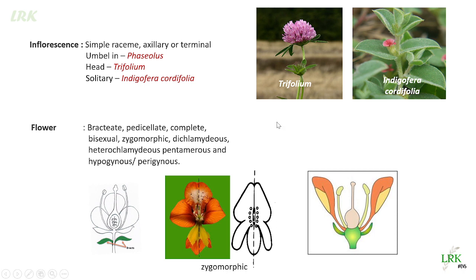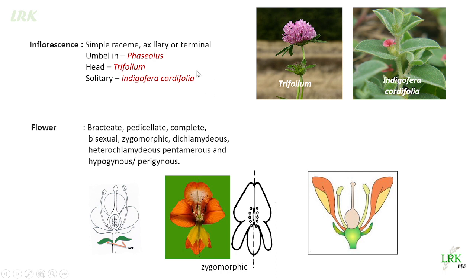And when coming to the reproductive morphology, inflorescence, inflorescence is a simple raceme. You all know what is a raceme. Racemose type of inflorescence, we have indefinite growth of the peduncle, and the flowers are arranged in acropetal succession. So here the inflorescence is a simple raceme. Either it may be axillary or terminal.